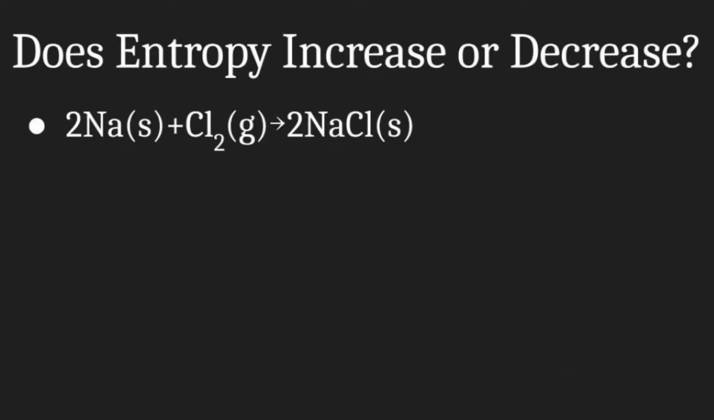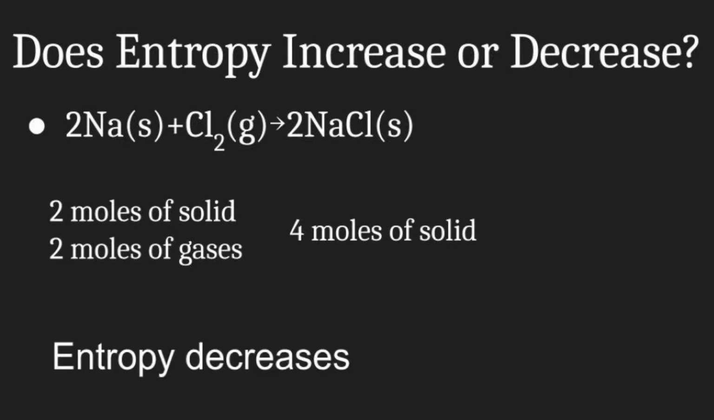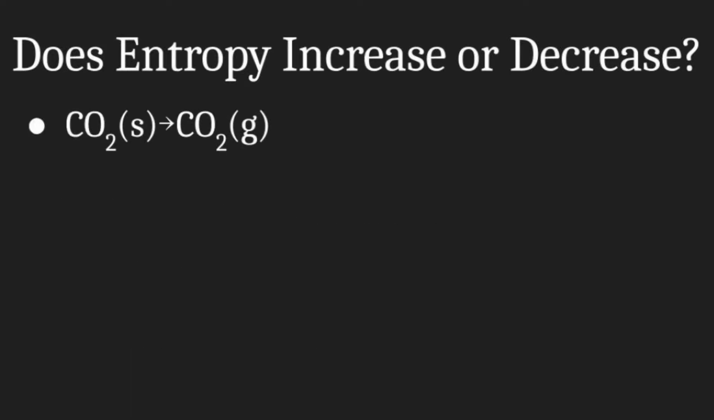Now let's try a practice question. In the reaction 2 solid Na plus 1 gaseous chlorine creates 2 NaCl, we have to look at what's on each side. On our reactant side, we have 2 moles of solid and 2 moles of gas, and on our right, we have 4 moles of solid. Now, we had some gas on the left, but now we have all solid. Since we no longer have gas, the entropy has decreased in the reaction, since everything is now in the solid form.